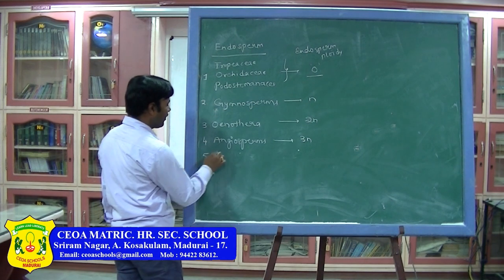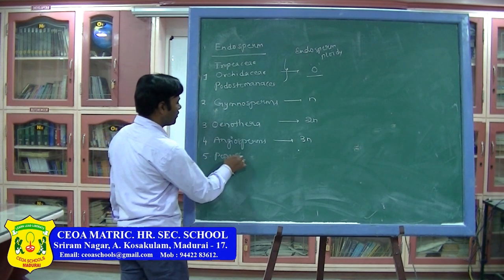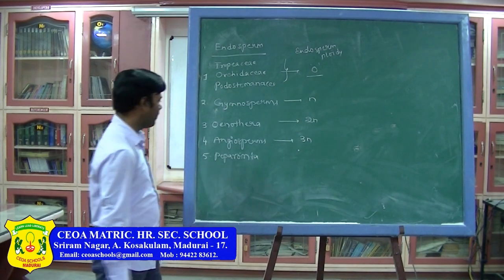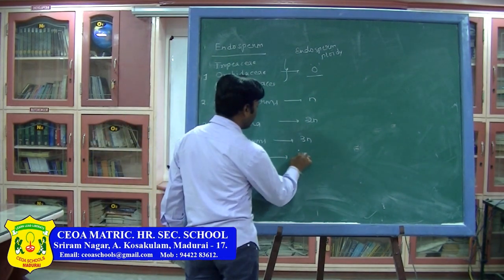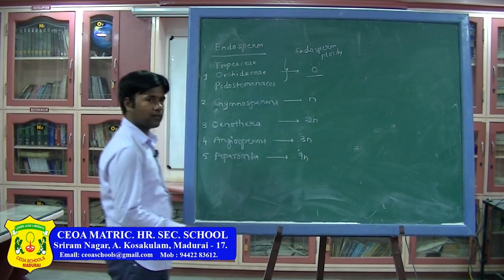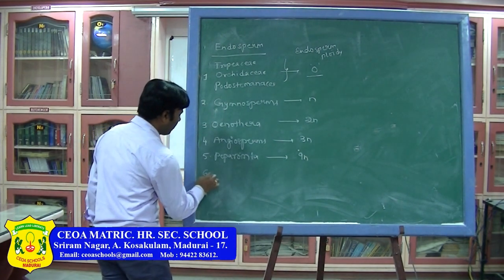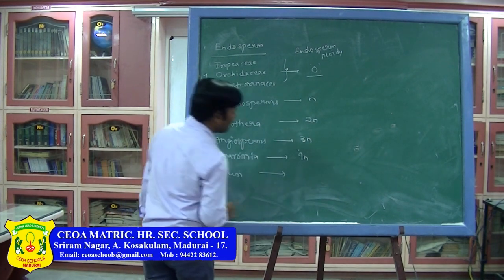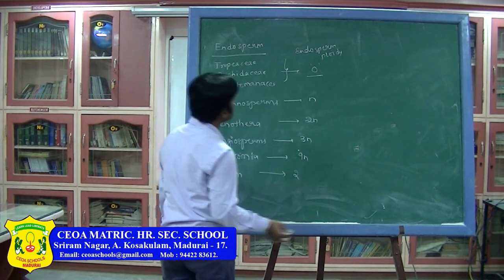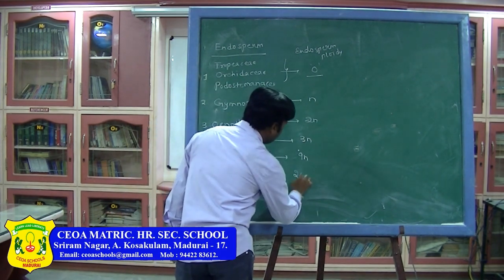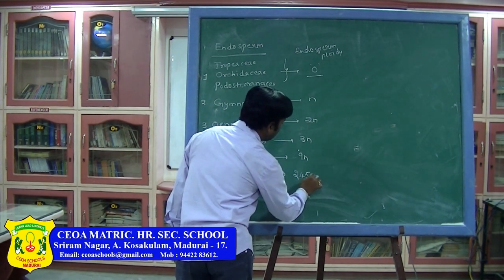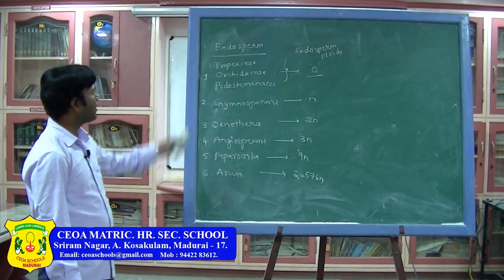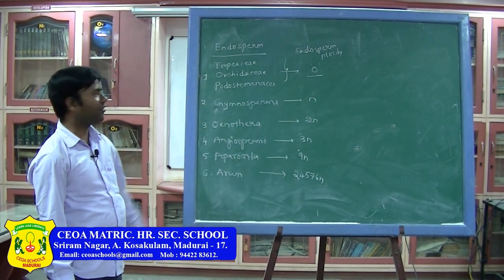Whereas in Peperomia, tetrasporic development, in that Peperomia it will be 9N. Okay. Next, Arum, in this the endosperm ploidy is 24576N. Okay, these are some of the endosperm ploidies.